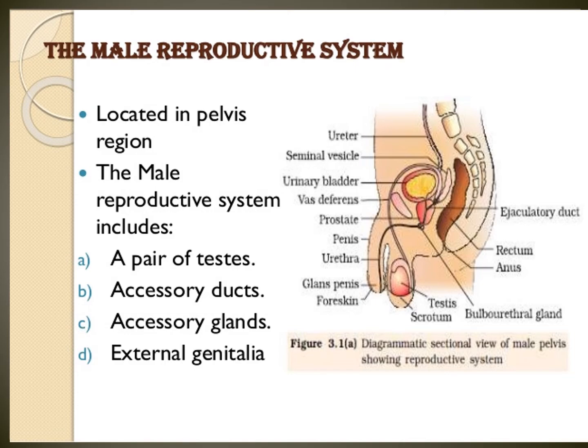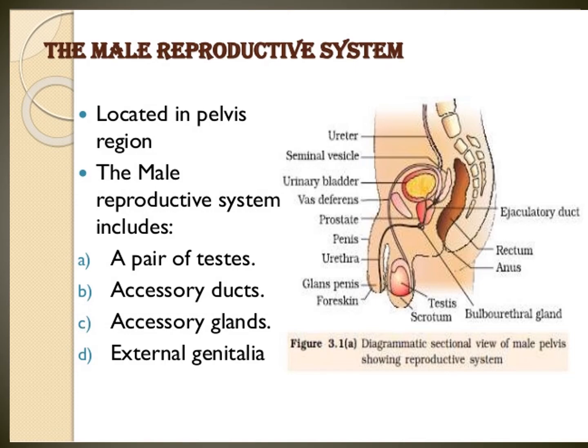The sperm duct, the vas deferens, carries the sperms produced by the testes to the urethra. The vas deferens only carries the sperms produced by the testes to the urethra.